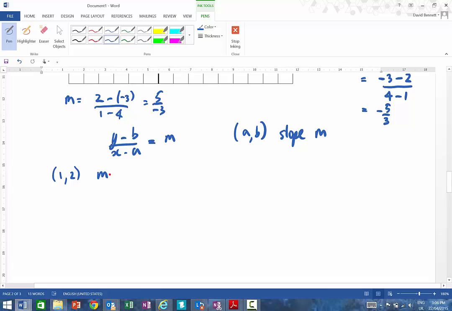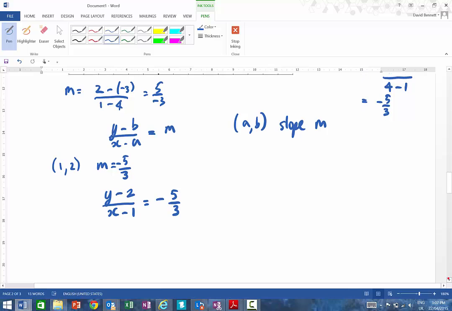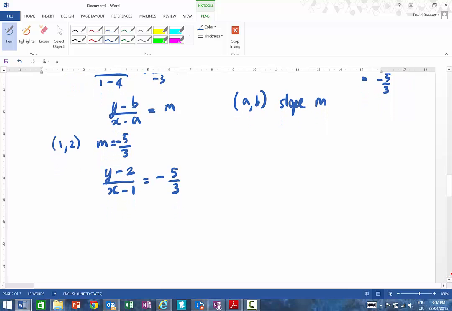The slope that we've got here is 5 on 3, and it's negative. So I'm going to put that into the formula as we see it. It's going to be y take the b coordinate, or the y coordinate, which is 2, all over x take the x coordinate, which is 1, and that's going to be equal to minus 5 on 3. So all I need to do now is solve that to get this in the form of y equals mx plus c.